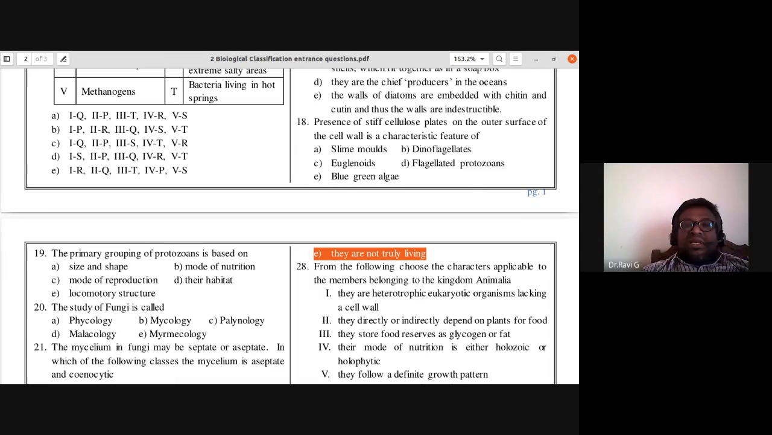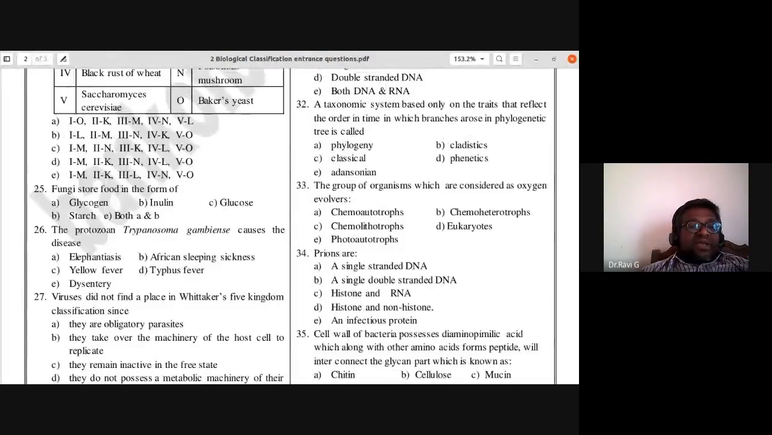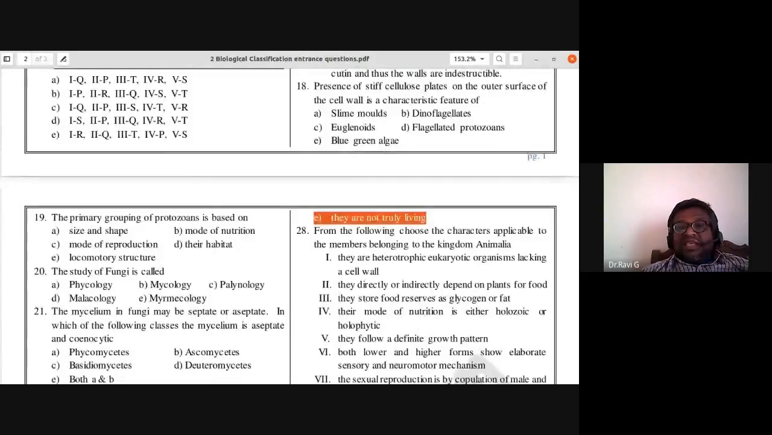There is no cellular organization. Only in the host cell are they active. So that is the reason 27th, E is the answer. They are not truly living. Outside the body, they exist as non-living things. Within the host, they exist as living things. So they are not completely, truly living. So that is the answer; 27th, E is the answer.